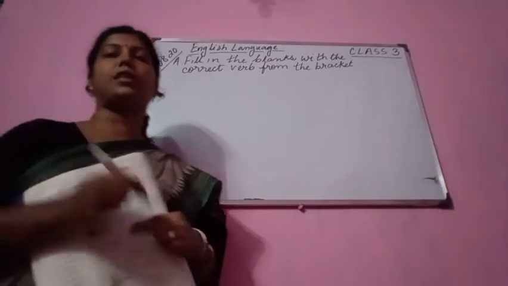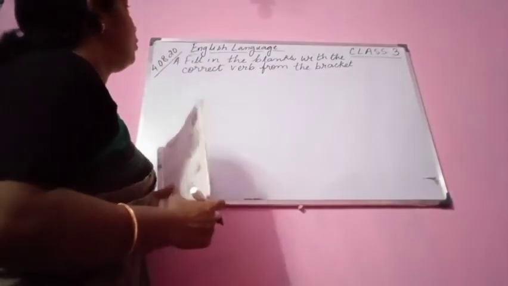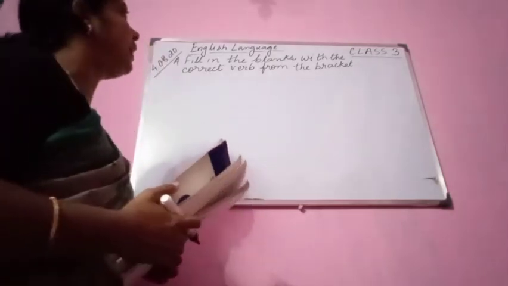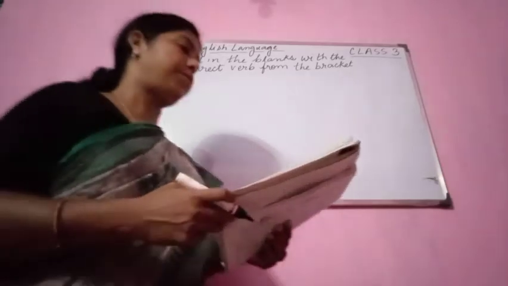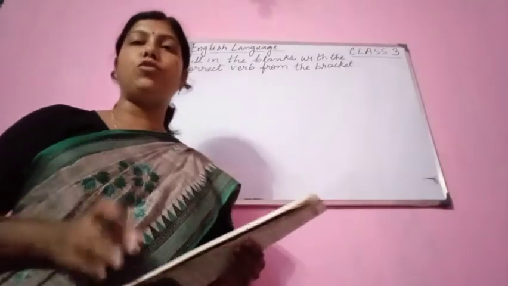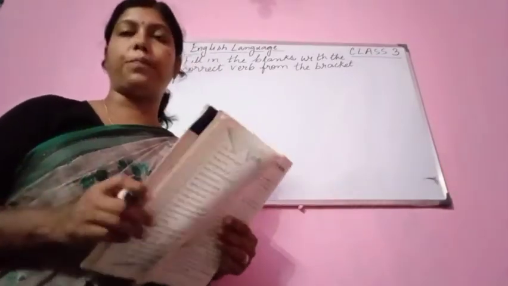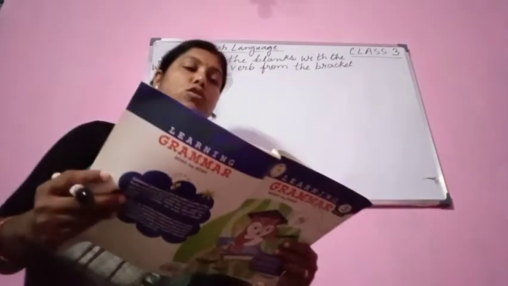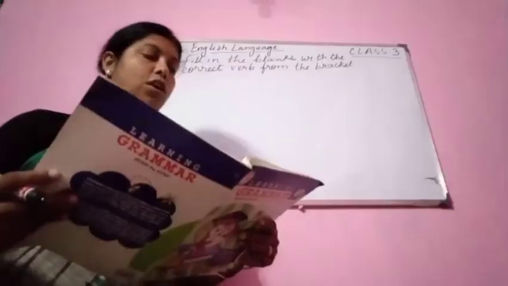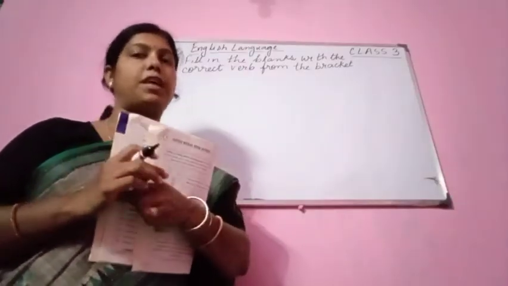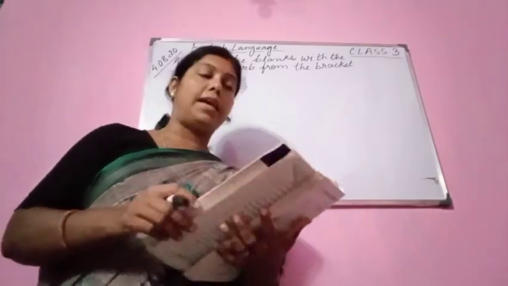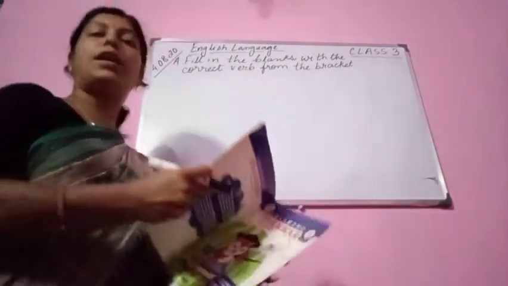In today's English language class, I shall teach you some fill in the blanks, okay? Fill in the blanks with the correct verb from the bracket. Okay, you have to select the verb. There will be two verbs given in the bracket and you have to select and write down, right? So first of all, verbs are doing words and being words. You all know verbs are doing words. That means they are action words, and they are being words. Okay. So let us start.